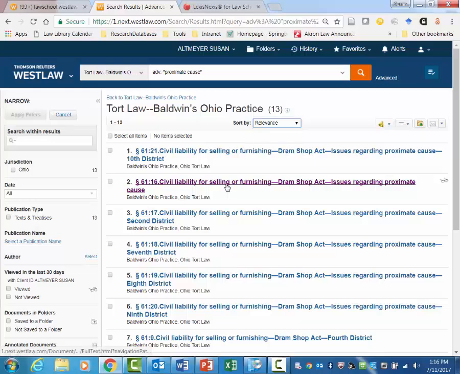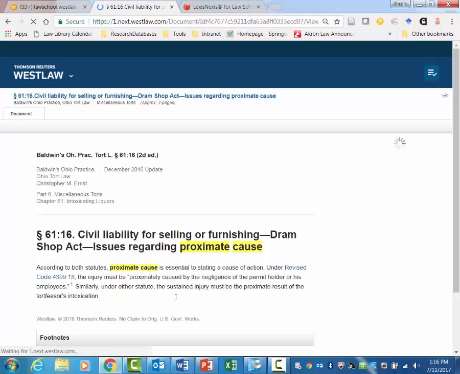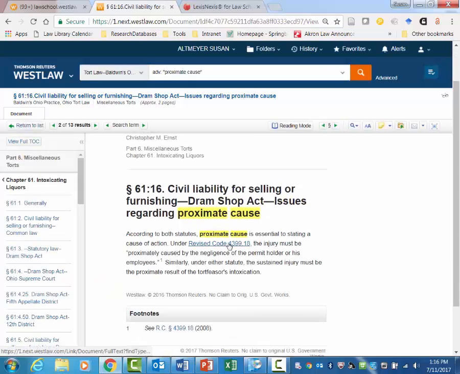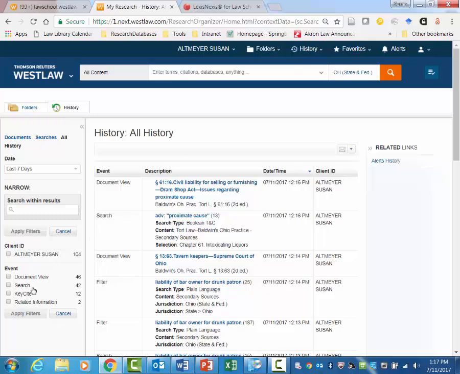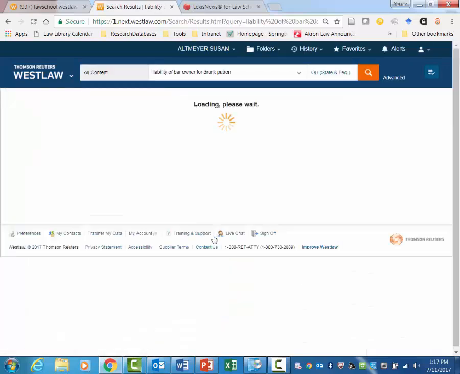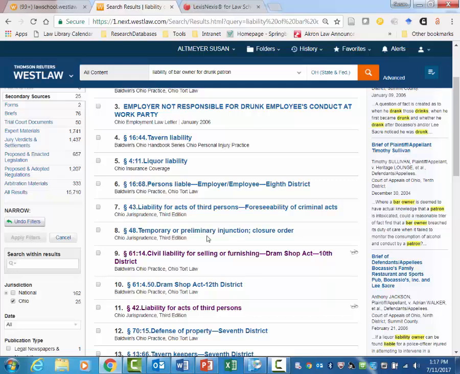Okay, so here we get some sections that might help us out that are on point to selling or furnishing liquor and proximate cause. And here it cites to the statute that we saw in our full results, Ohio Revised Code 4399.18, that talks specifically about when a permit holder is liable for the acts of an intoxicated patron. Another thing we could do is return to our search results list by clicking on history, and then just on searches, and here it is, liability of bar owner for drunk patron. Another thing I might want to look at is Ohio Jurisprudence.